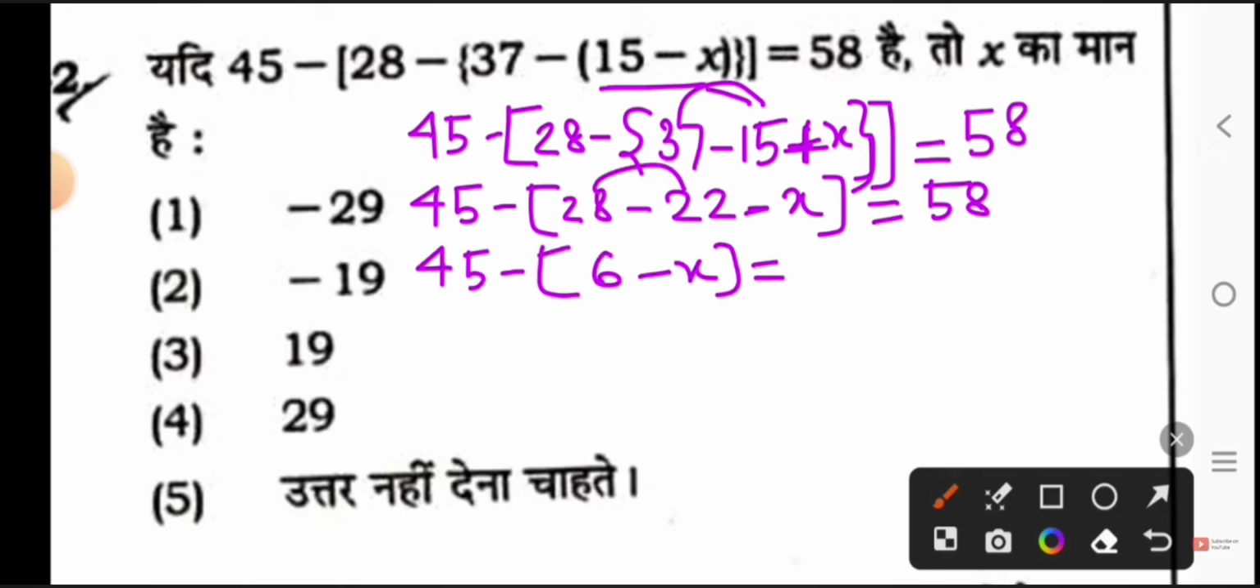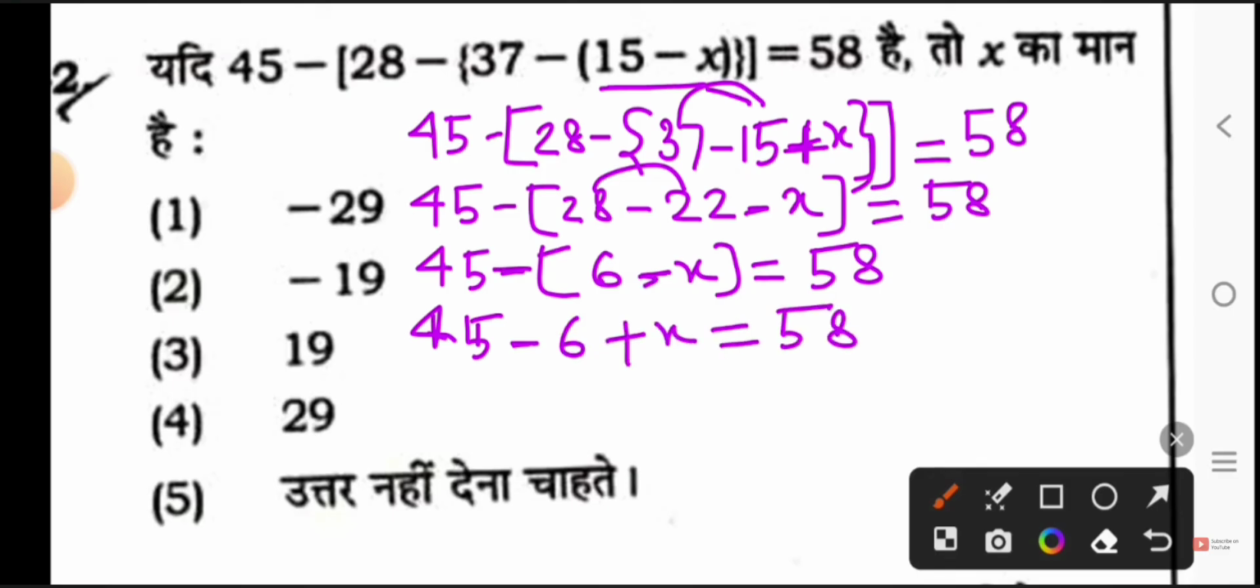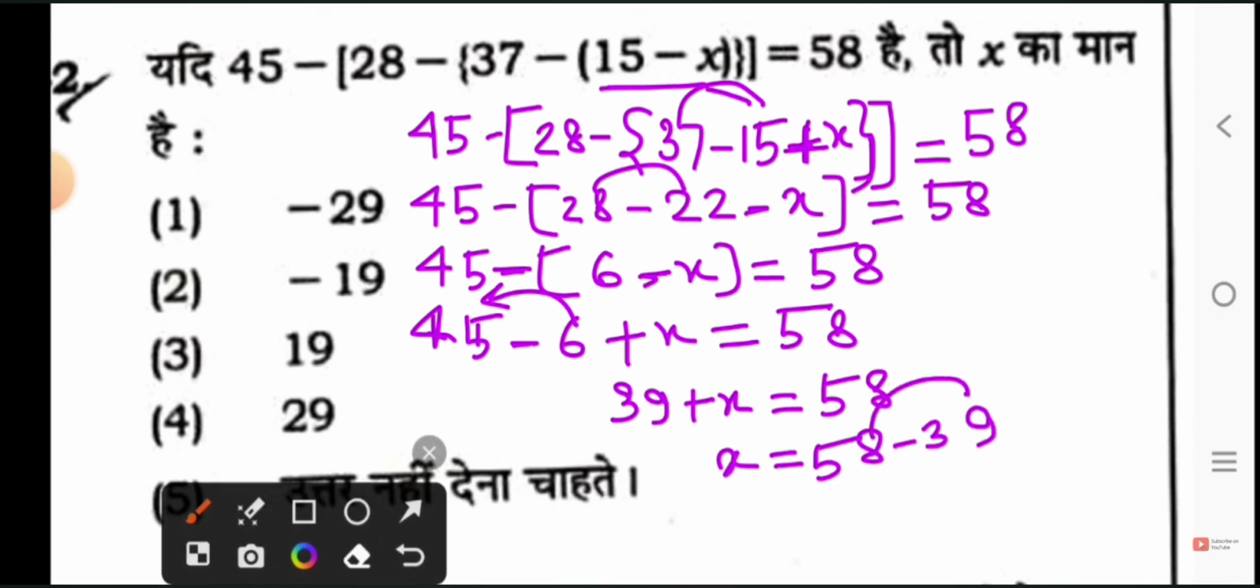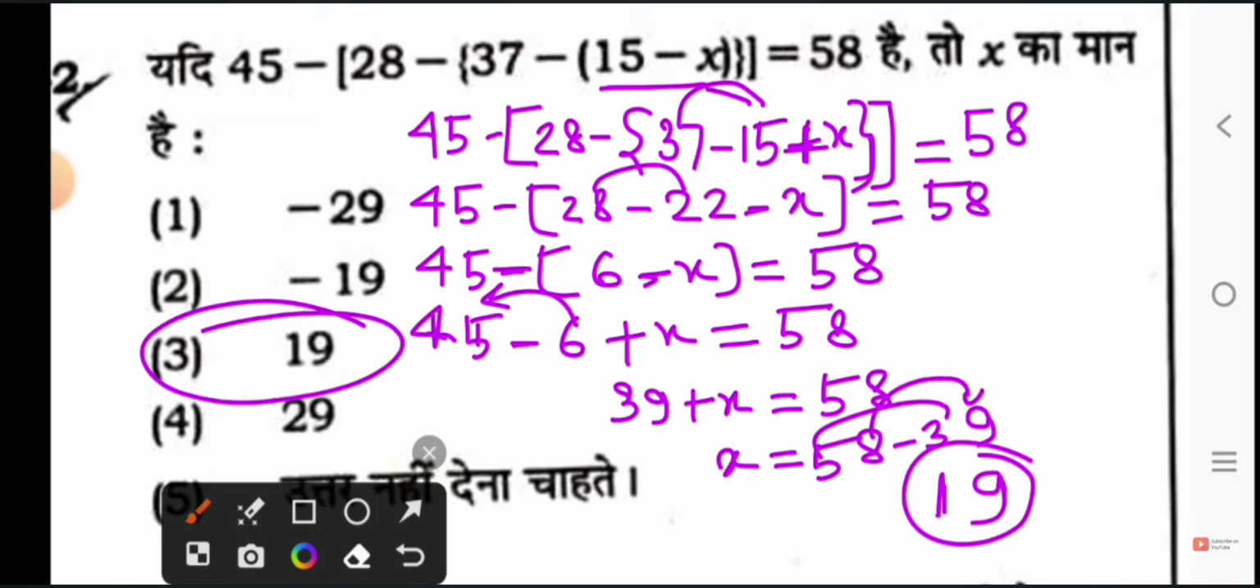Now see. Let's write 45 minus, minus will become 6, and minus minus plus x equals 58. 6 will go out of 45. How much will be left? It will become 39 plus x equals 58. We will transpose. x equals 58 minus 39. How much will you be left with? 58 minus 39, let's subtract it. 18 minus 9 becomes 9, 5 minus 3 becomes... So you will be left with 19. So option 3 is the right answer.